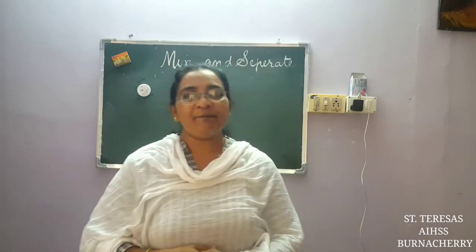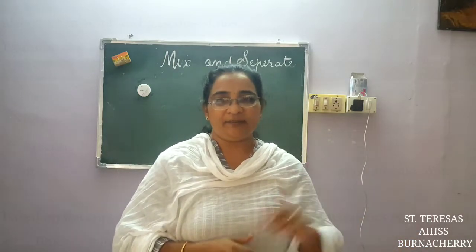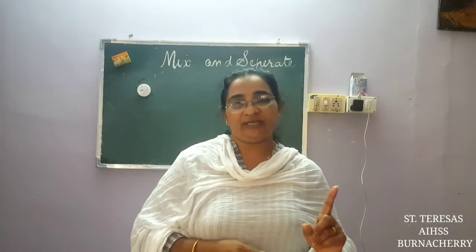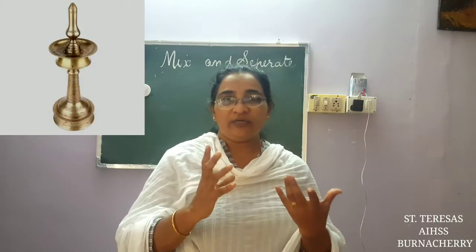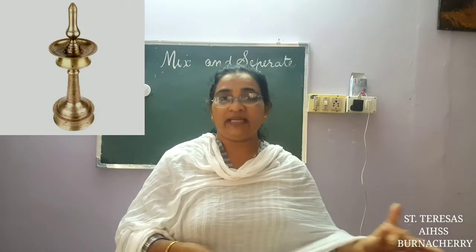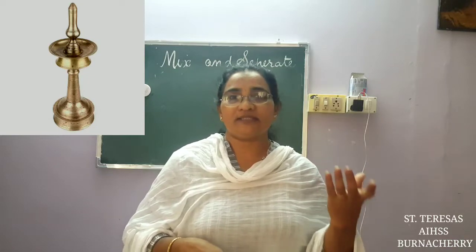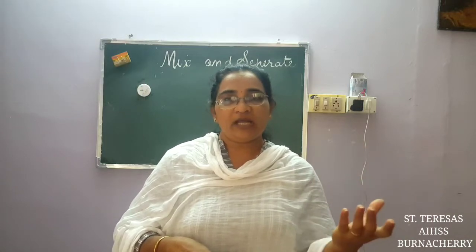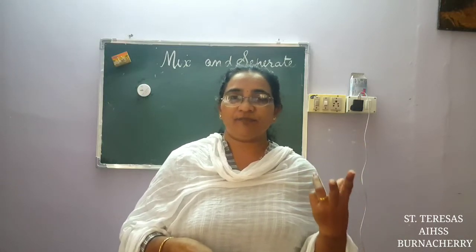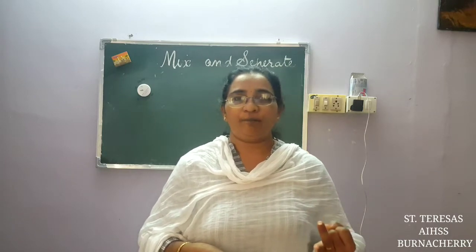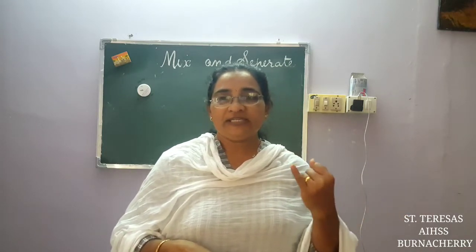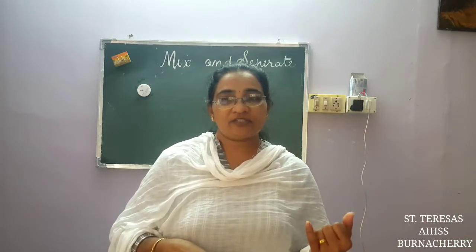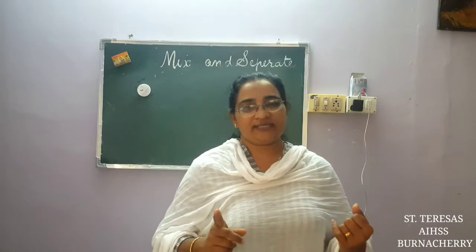For that, an example is given in your textbook. Look at this table. The solutions are given. Brass. Brass is a solution. You know what brass is? The golden-colored metal with which you make lamps, velakku and all that, if you have them at home. That is made of brass. Now, brass is a mixture of what? Two types of metals: zinc and copper. Soda is a mixture of water and carbon dioxide.